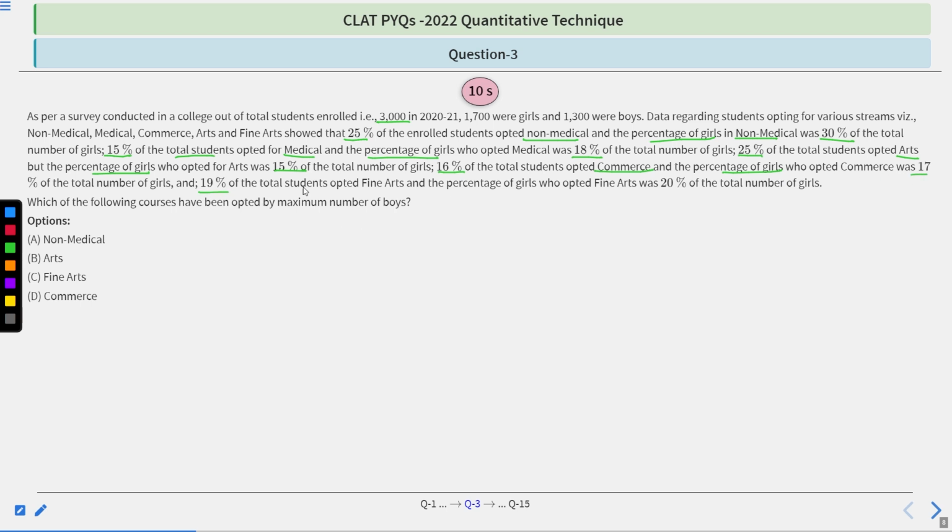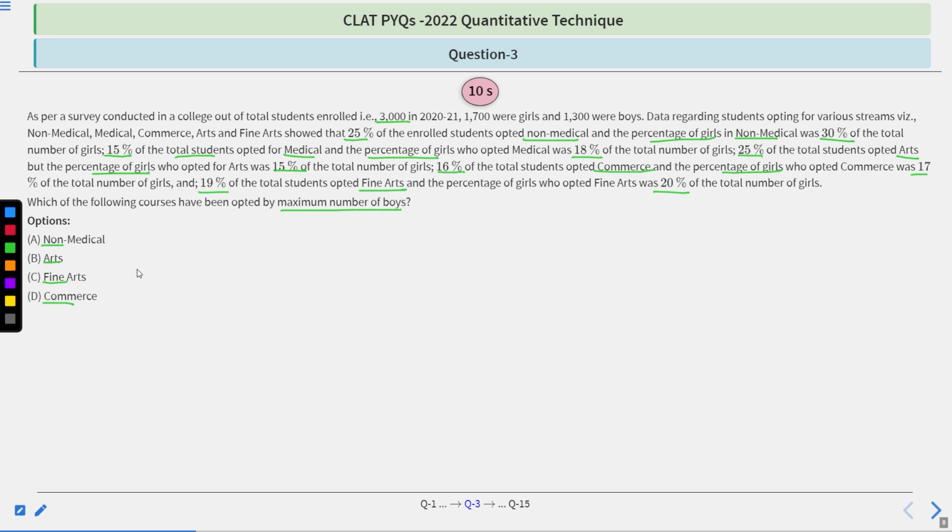And 19% of total students opted fine arts. And the percentage of girls who opted fine arts, 20% of the total number of girls. I hope that it is clear. The information is very clear to you. Now the main question: which of the following courses have been opted by the maximum number of boys? Options: non-medical, arts, fine arts, commerce. I hope the question is clear to you.